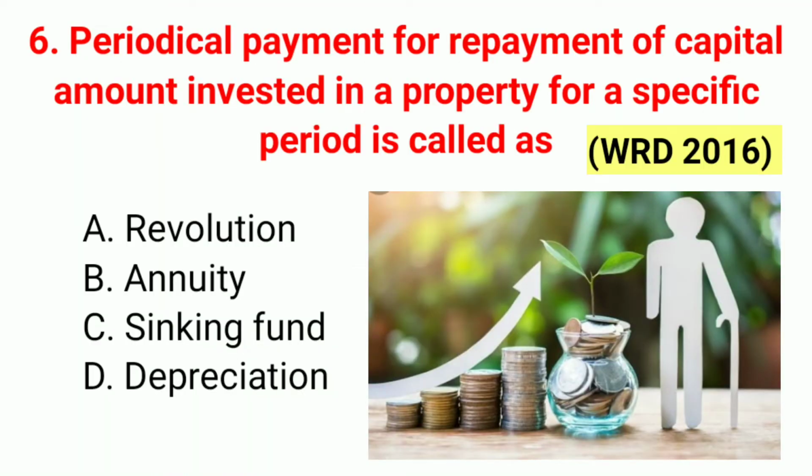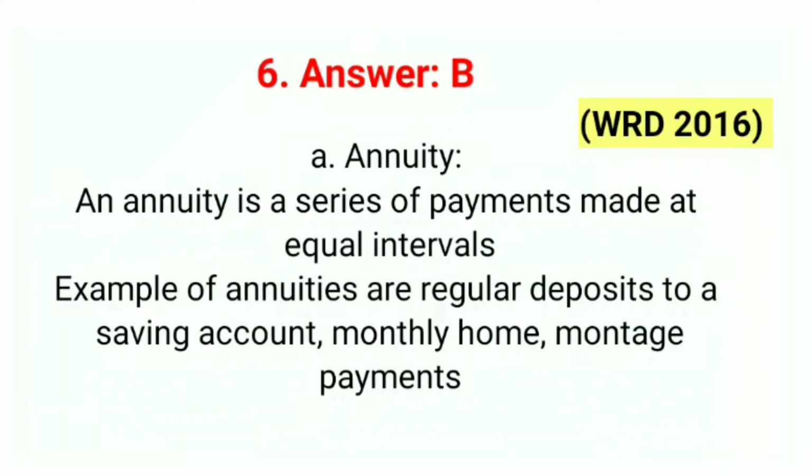Question number 6. Periodical payment for repayment of capital amount invested in a property for a specific period is called as. This question was asked in the WRD exam 2016. The correct answer option B, annuity. The answer to the 6th question is B.